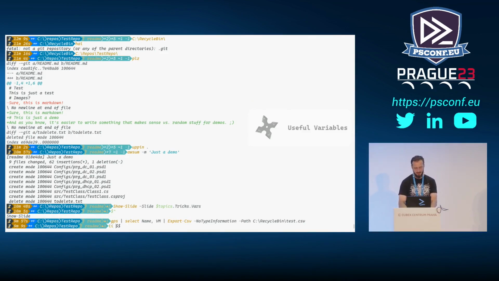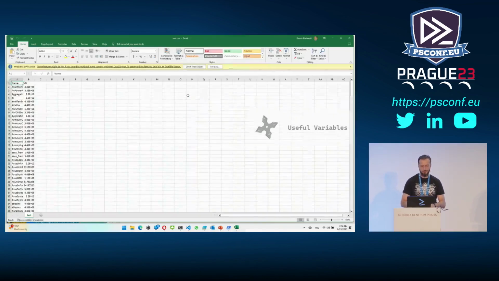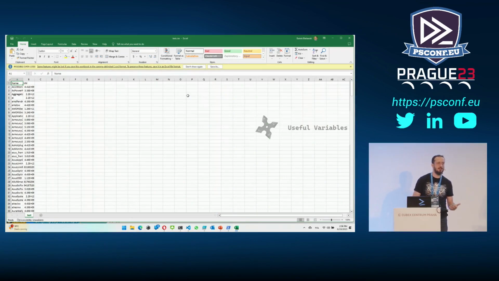EE. That's an alias. $$, which is the last token in my previous command. Boom. If I have Excel installed, Invoke-Item will just start whatever process is associated with the given type of file. $$ will link to the last token, so I can just get Excel to open the file that I just generated, and it works for anything.